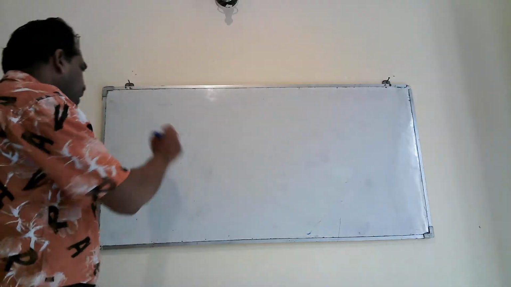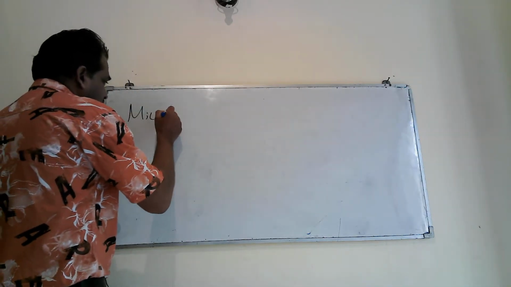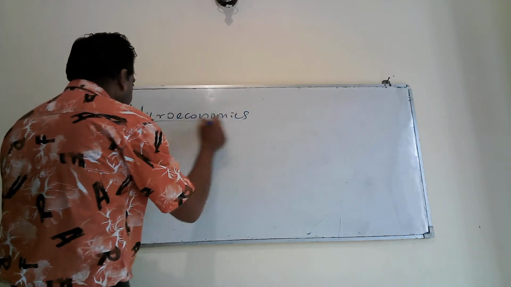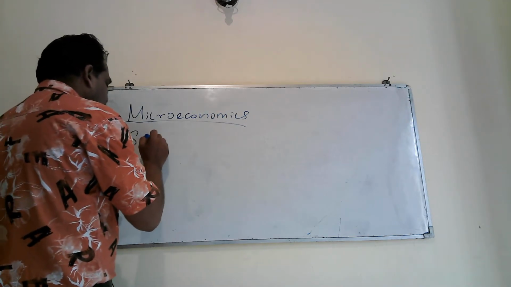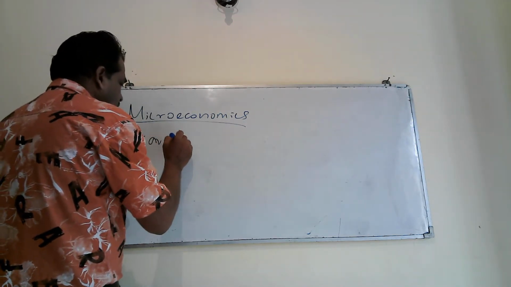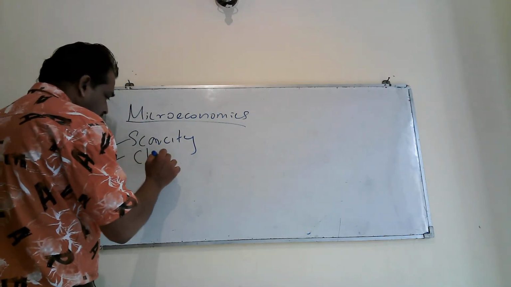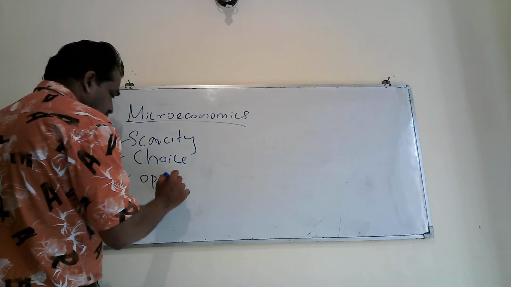If we take microeconomics, we have different concepts. Number 1 is scarcity. Number 2, choice. Number 3, opportunity cost.